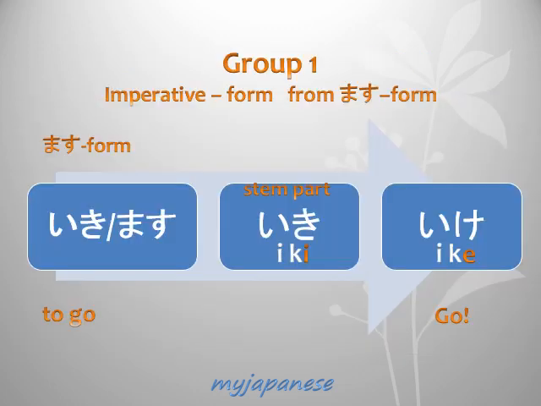Now, let's learn how to make imperative form from masu form in verb group 1. 行きます, meaning go. At first, omit the masu from masu form. You will see the stem part 行き ends with vowel i sound. To make imperative form, change the vowel from i to e sound. You see the stem part changed from 行き to 行け, right? 行け is imperative form.